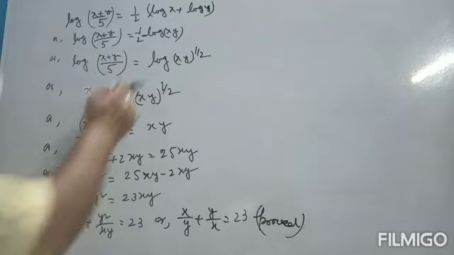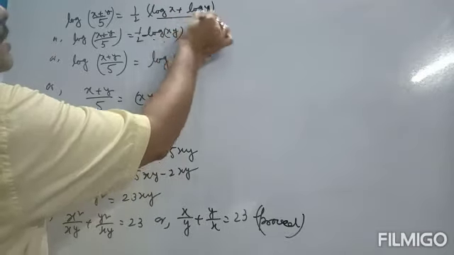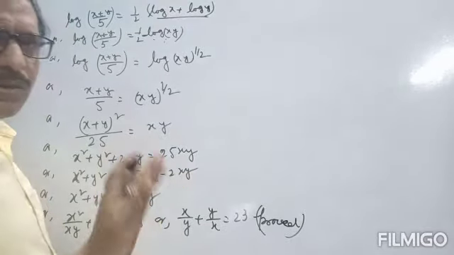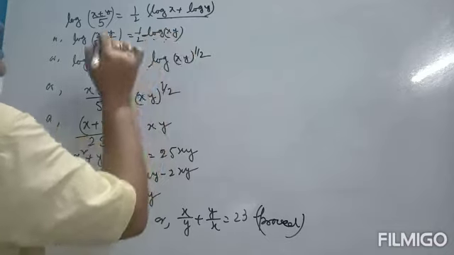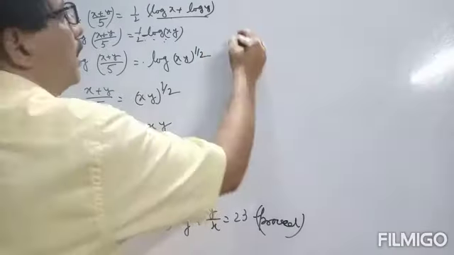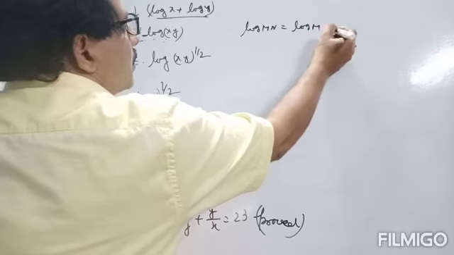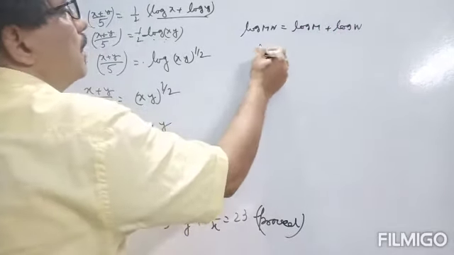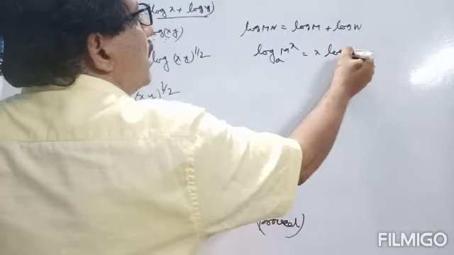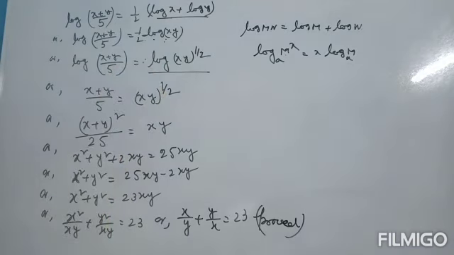So this can be written as log x plus log y, that means log of xy. First formula, very easy: log x plus log y means log of xy. Here the base is not given, so suppose the base is 10, it is not required here. So half of log of xy, and from the third formula, if it is in half, it is the power half. First, log mn is equal to log m plus log n, and second, log of m to the power x to the base a is equal to x log m to the base a. This is the reverse problem of this.